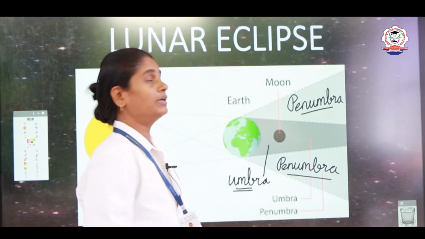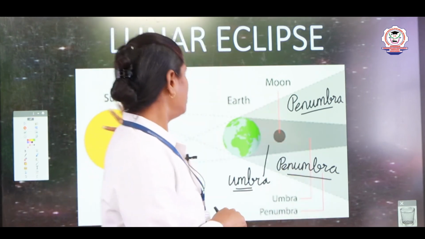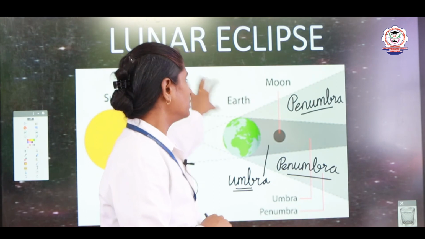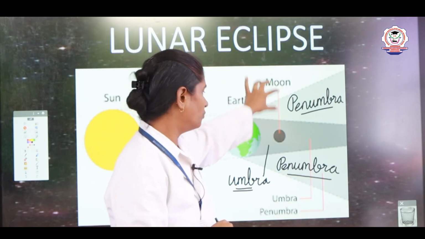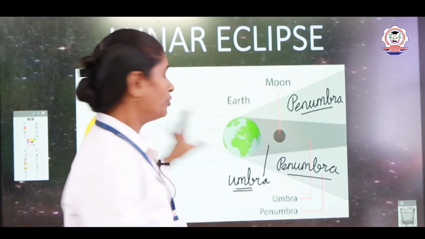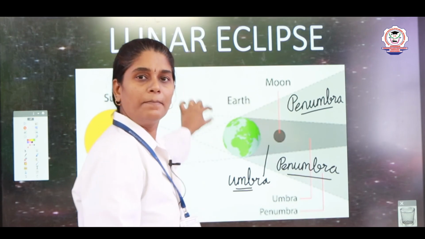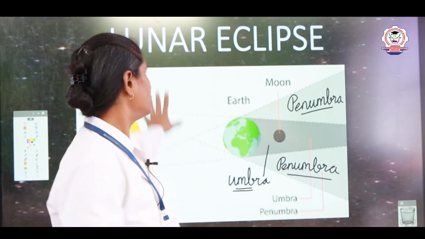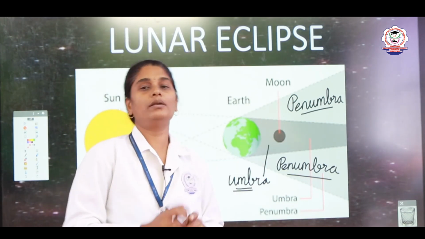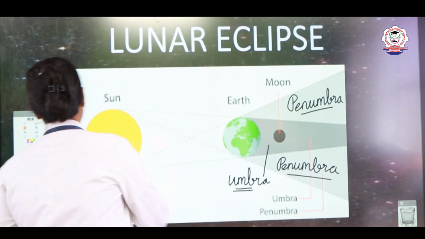And in the diagram part, you have two diagrams. One is lunar eclipse, where you have to draw and mark the sun, earth, moon, umbra, penumbra. The same way in solar eclipse you have to draw the sun, moon, earth, umbra, penumbra, everything. So, go through this lesson.